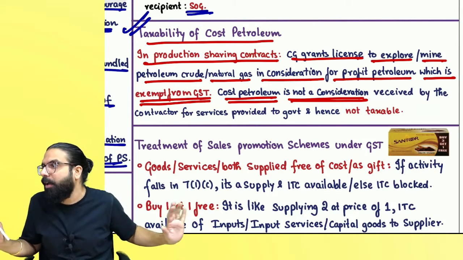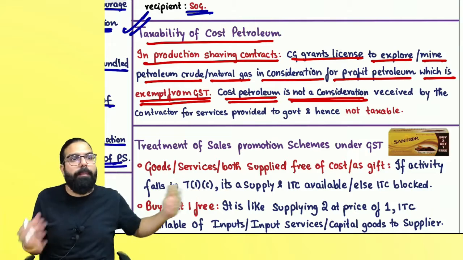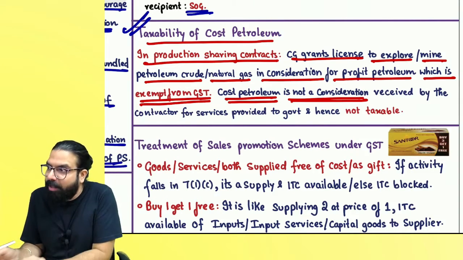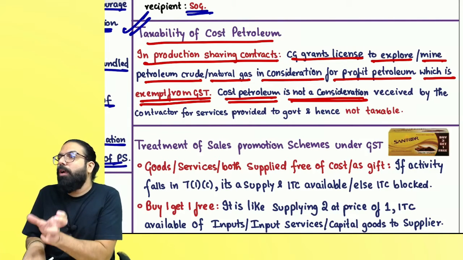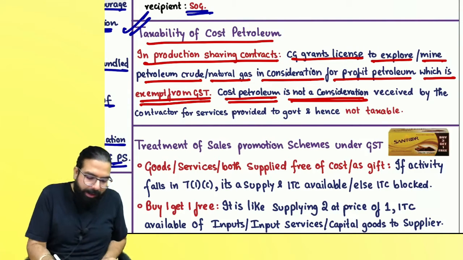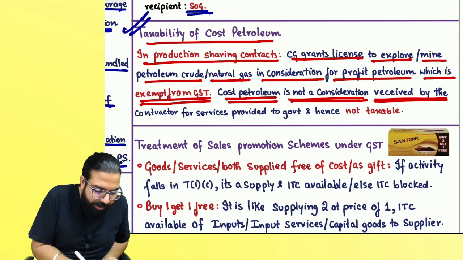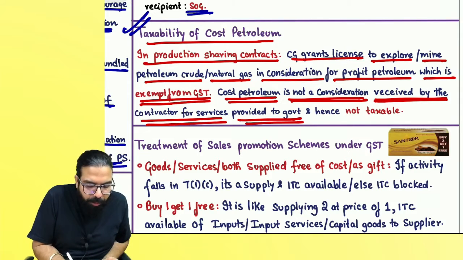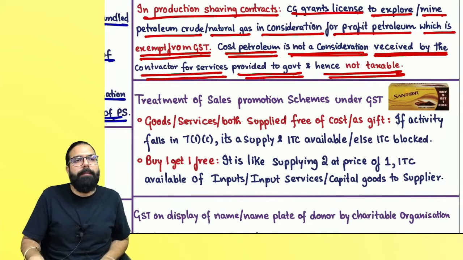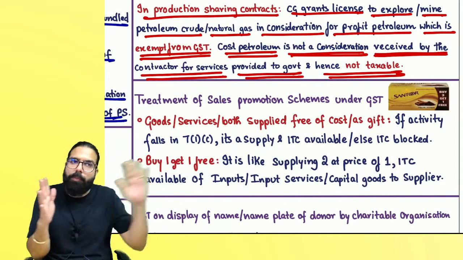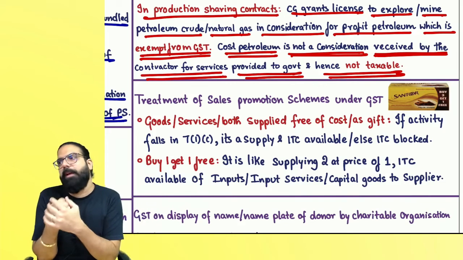I have not done any exploration activity for the government. I am doing the exploration activity for myself, and cost petroleum is being retained by me for recovering my cost. Hence, cost petroleum is not a consideration received by the contractor for services provided to the government, and hence it is not taxable. Always remember one thing, cost petroleum is not taxable. I have not provided any service to the government for which the government gave me this cost petroleum.